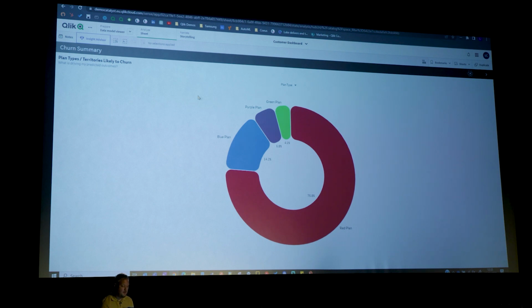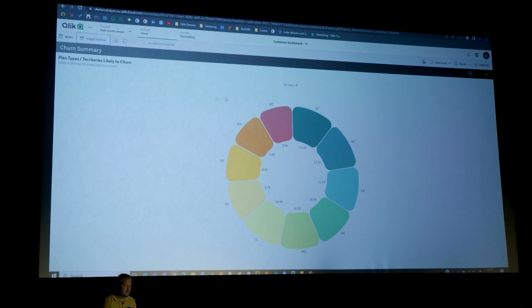I could even look at those predictions by territory. Now these are states in America unfortunately, but I can see in our top 10 there's no real standouts. So actually I don't need to focus on any of the territories. It's just plan type here.